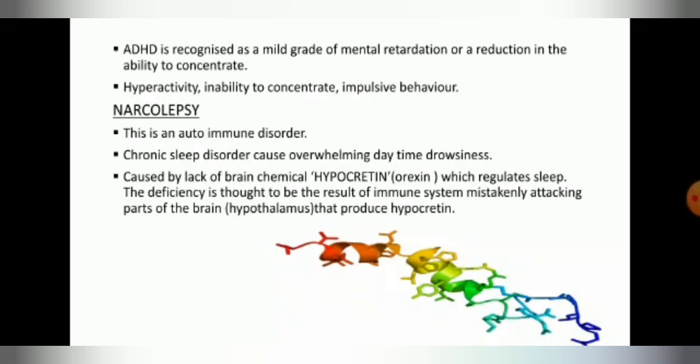Now we can deal with narcolepsy. Narcolepsy is an autoimmune disorder. It is a chronic sleep disorder that causes overwhelming daytime drowsiness. It is caused by lack of the brain chemical hypocretin or orexin, which regulates sleep. The deficiency is thought to be the result of the immune system mistakenly attacking the part of the brain, that is the hypothalamus, that produces hypocretin. The figure here shows the hypocretin or orexin.